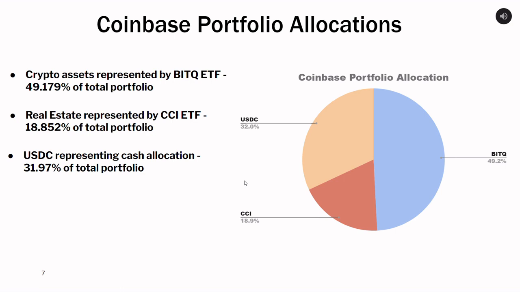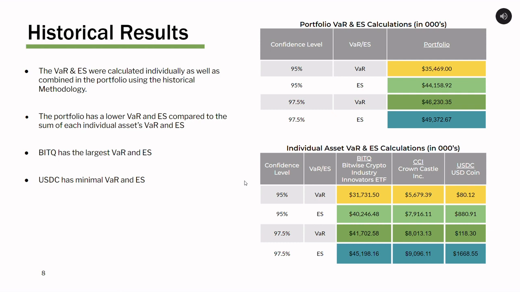So roughly about 49% is allocated to crypto assets, approximately 18.8% is allocated to a real estate asset, and the remaining 31.9% is allocated to US dollar coin. Slide 8 displays the value at risk and expected shortfall calculation results using a historic approach. Value at risk is used to determine an asset's maximum amount of loss over a specific time period at a certain confidence level. The expected shortfall is the maximum number of losses if the value at risk is exceeded.